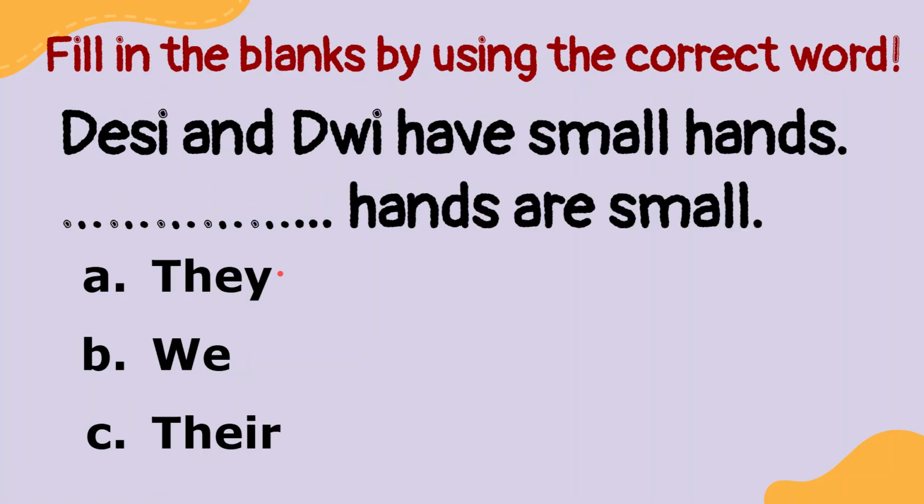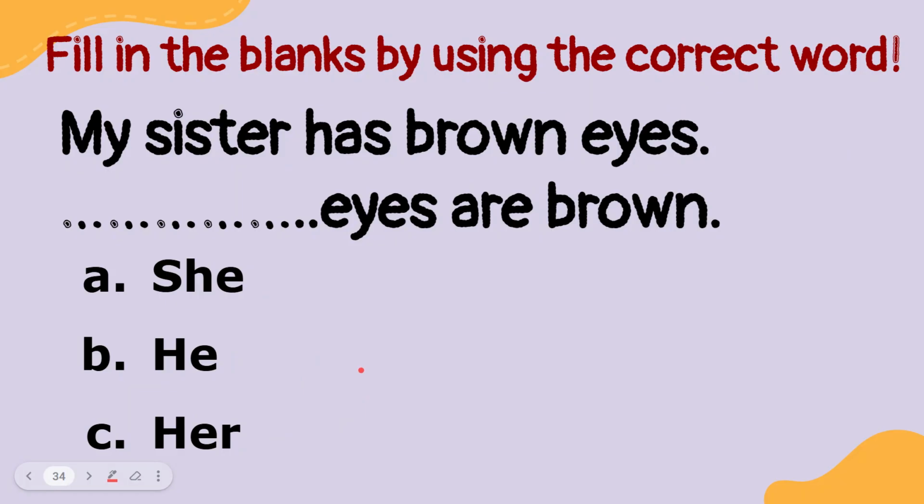How about this? Desi and Dewi have small hands. Blah blah blah hands are small. Now, in this question, the subject is Desi and Dewi. There are two people. It's same with they. That's why we have to use their. Okay, how about this? My sister has brown eyes. Blah blah blah eyes are brown. In this question, my sister is same with she. That's why the possessive adjective will be her.